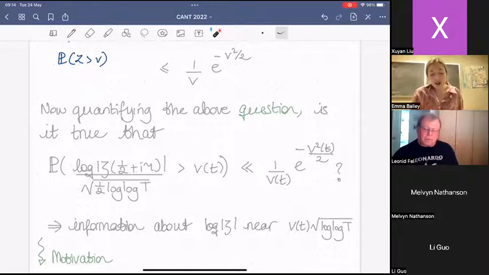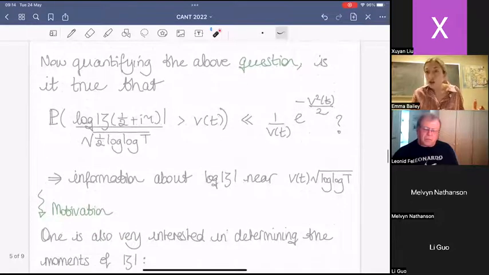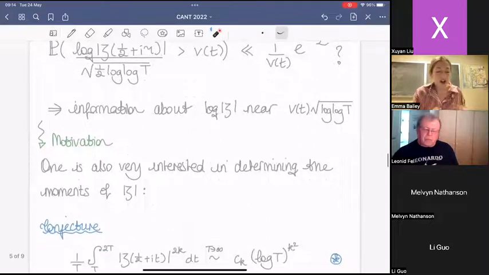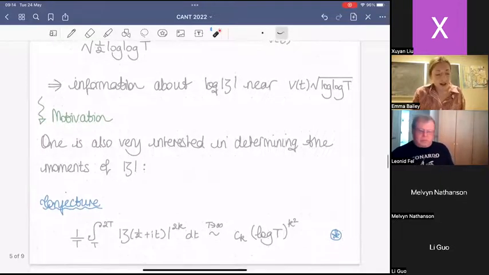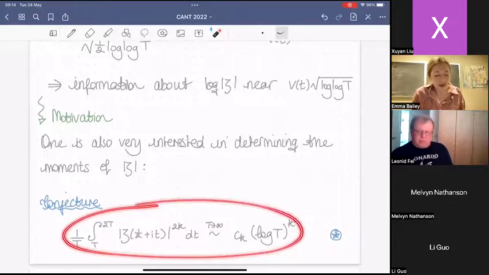But we might want to think, what sort of scale are we really interested in looking at zeta on? One motivation comes from another very famous conjecture. One is extremely interested in determining how the moments of the Riemann zeta function grow. This is not the log of zeta, this is honest goodness the moments of the Riemann zeta function. This is a very famous conjecture.